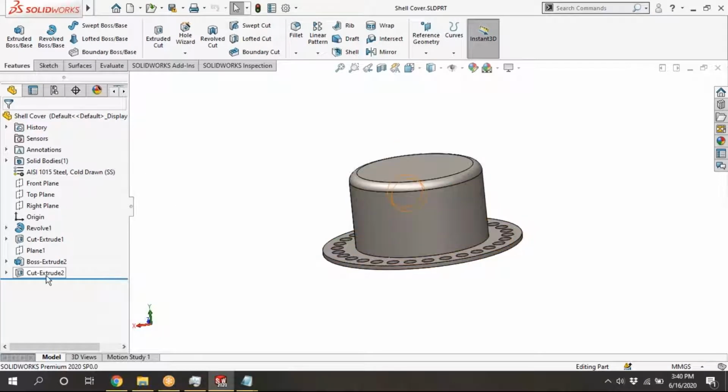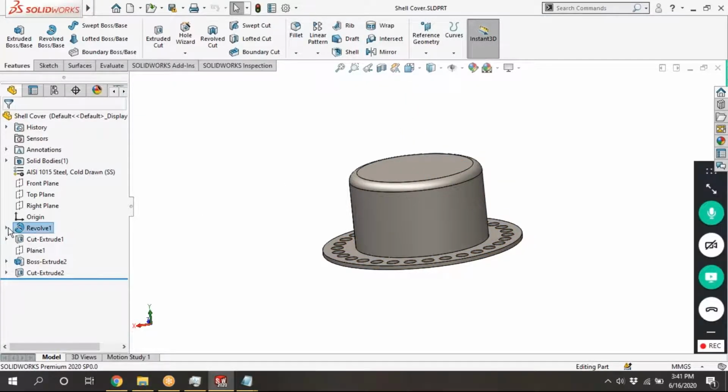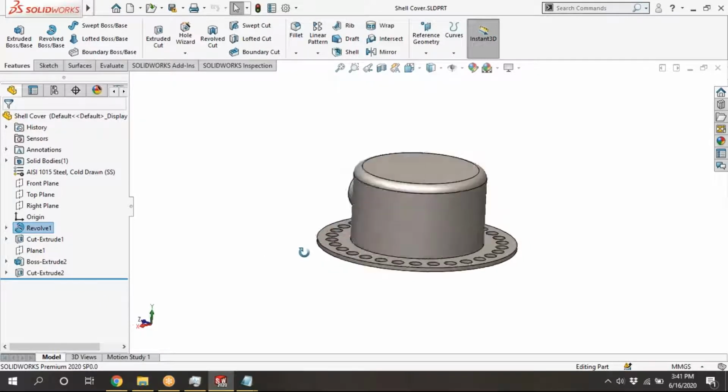You can see the model tree here. In STL we can't edit. I already said that if you download an STL file, you can't see the model tree and those things. If you see the model tree, we can know what features they have used. See here, they have used revolve. They sketched this and revolved it about this line as the axis. They also used cut, extrude, and some patterns to put in those holes, chamfers and everything.